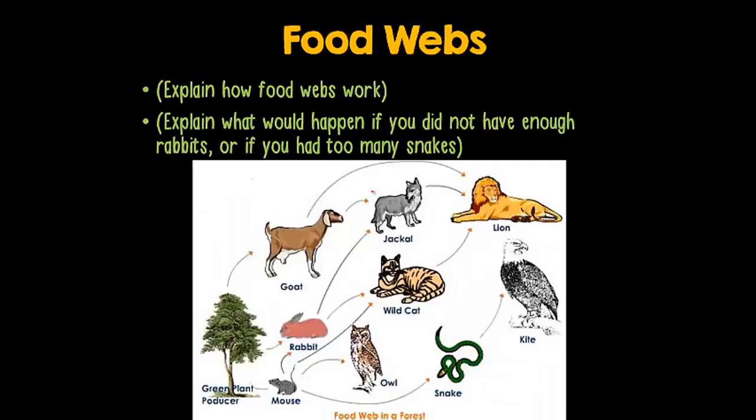Please pause the video now and copy this simple food web into your notes and then explain how it works. Then write a quick summary of what would happen if we had too many goats, or what would happen if we did not have enough rabbits.